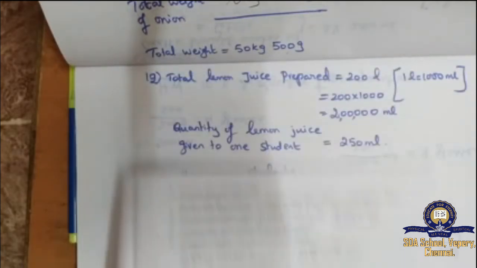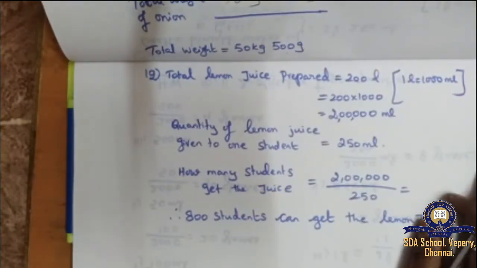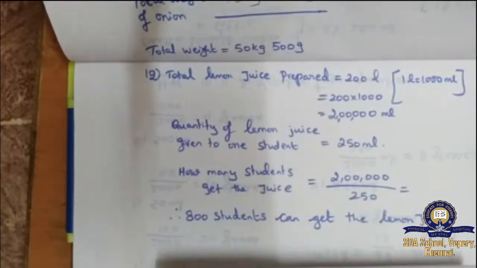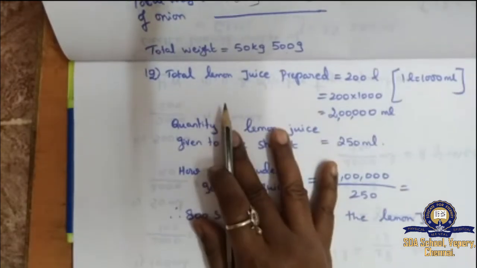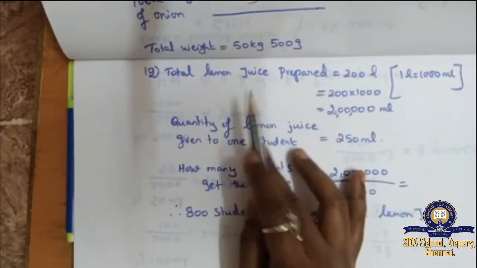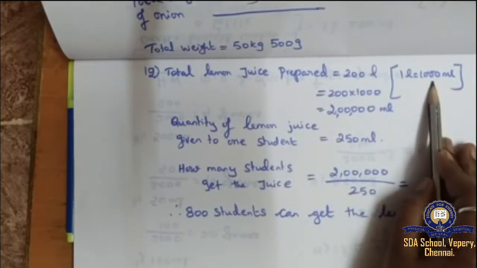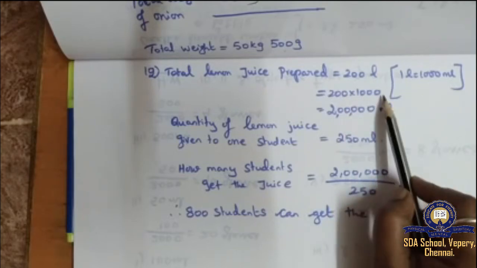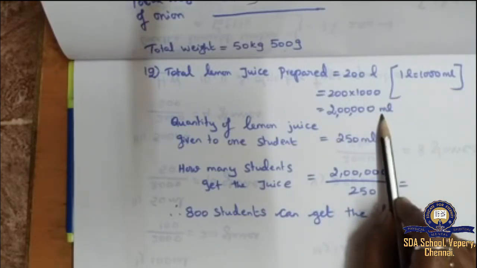Next we'll go to 12th sum. You can view your textbook, page number 31. In a school 200 liters of lemon juice is prepared. Total lemon juice prepared, first statement, 200 liter. 1 liter is 1000 milliliter. So 200 liter means 200 into 1000, 2 lakh milliliter will come.